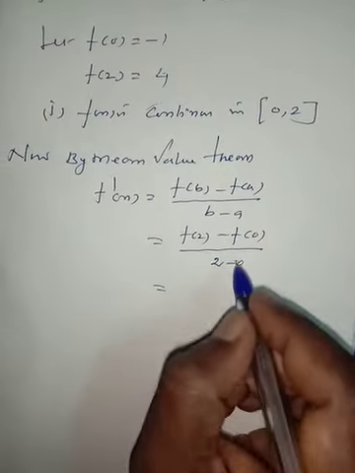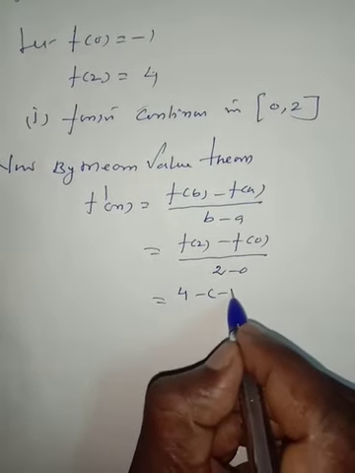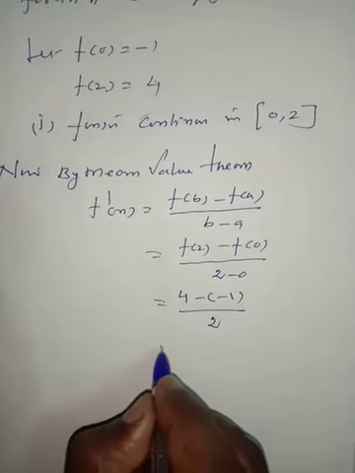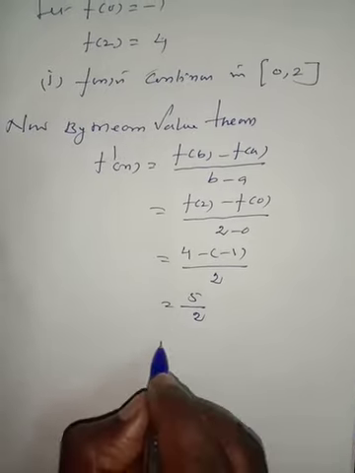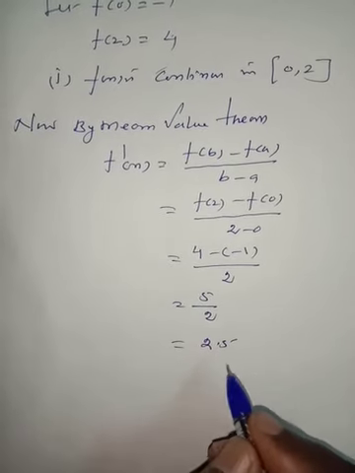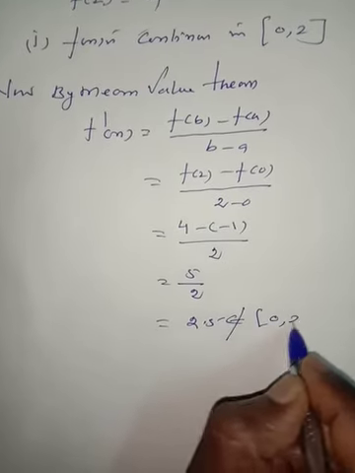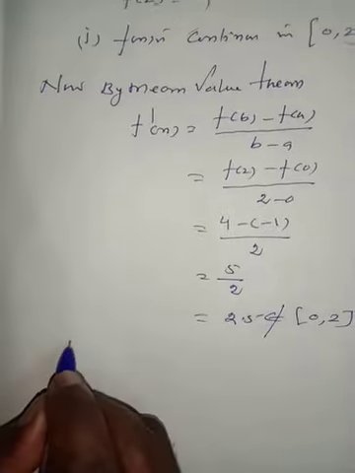In this case, f of 2 is 4 minus of minus 1 divided by 2, which is equal to 5 divided by 2. 5 divided by 2 is 2.5, which does not belong to the interval 0 comma 2. Therefore, f of x is not a differentiable function.